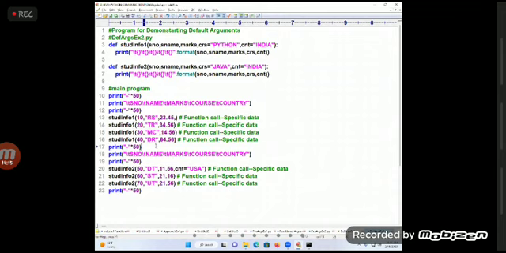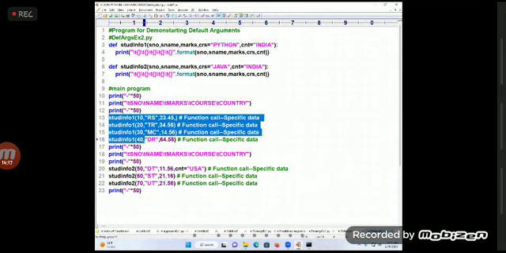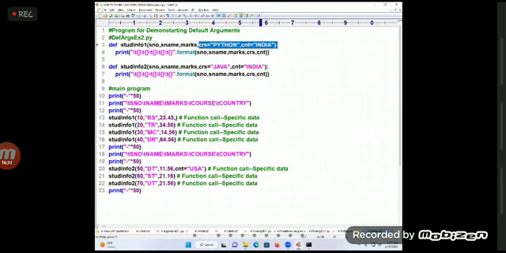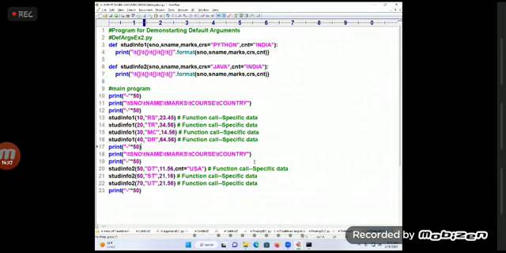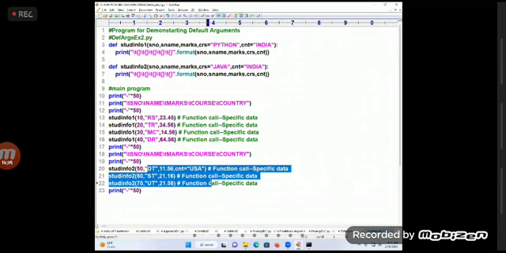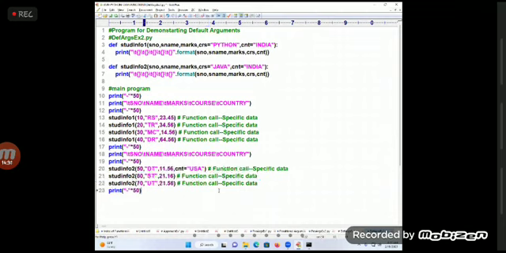Student info. Same family, what is the same value? Python, India. If I unnecessarily pass Python, India many times, is it not a waste of time? Here also Python, India is a waste of time. At that time, what should I do? Whatever common data is there, don't send it again and again.